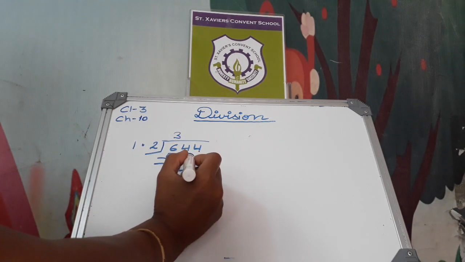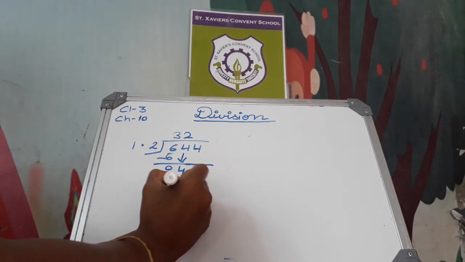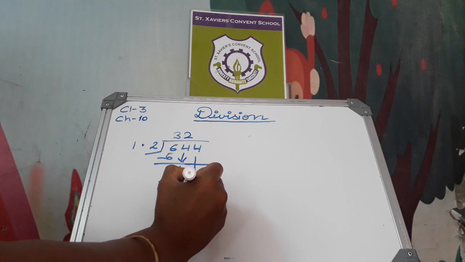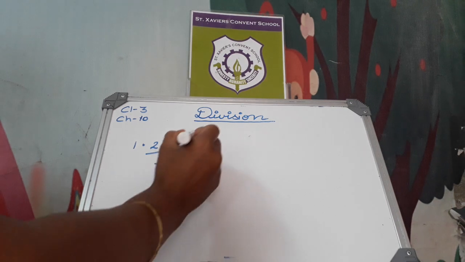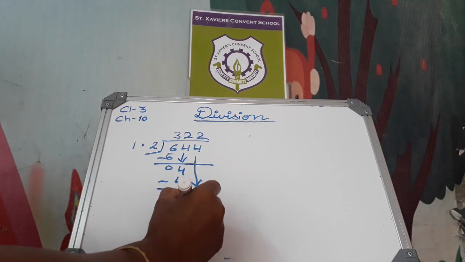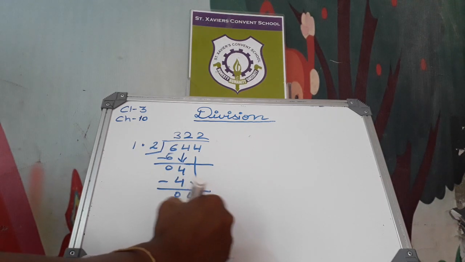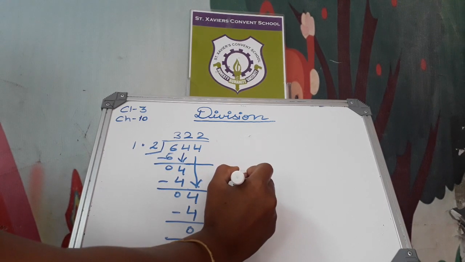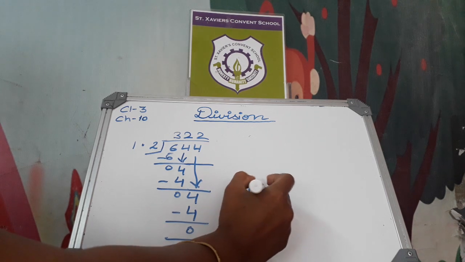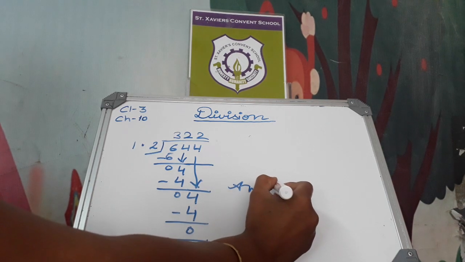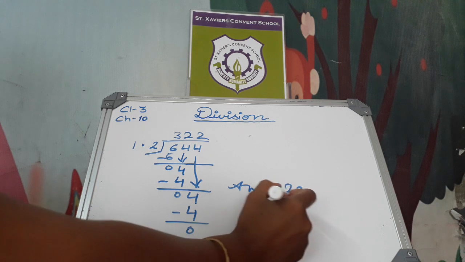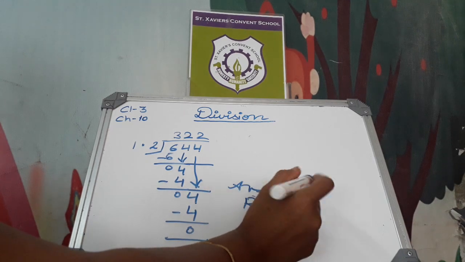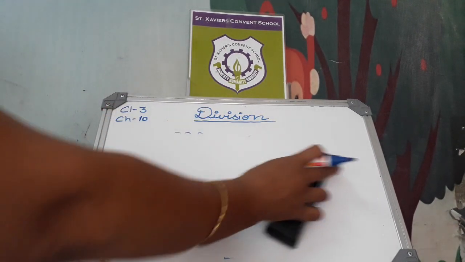2 ones are 2, 2 twos are 4. Then subtract it, 0. Then write this 4 here. 2 twos are 4 again. Then subtract it. The answer is 322 and the remainder is 0. See the next one.